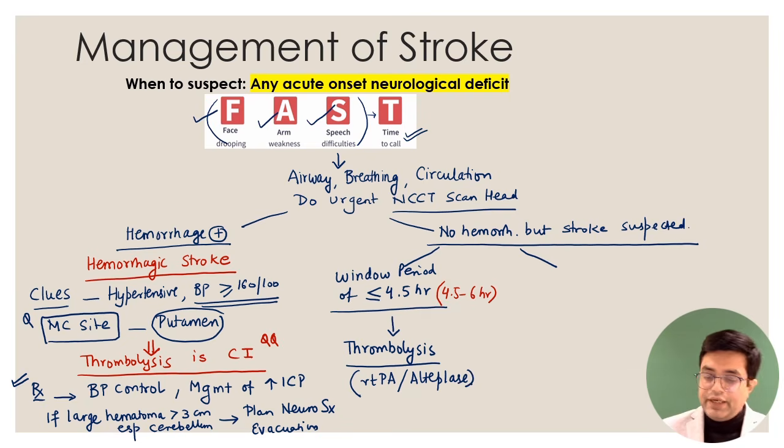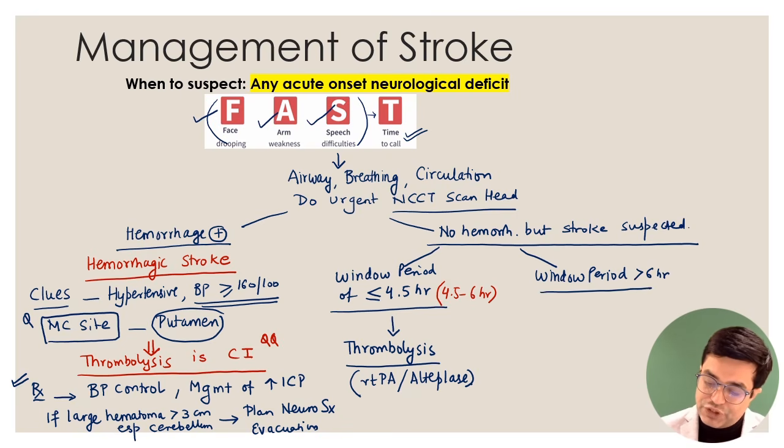Right? In case you find that the window period is prolonged, but an ischemic stroke or an infarct is present, so window period is crossed, it is more than 6 hours, then you will check for perfusion.